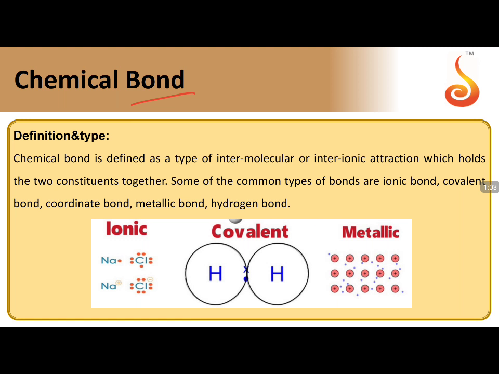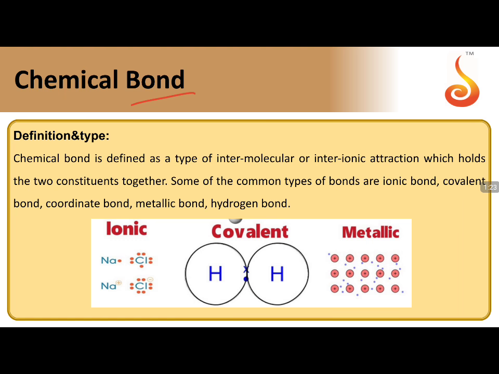So every atom tries to attain the stability of an inert gas, either by losing an electron, gaining an electron, or sharing an electron. In the course of this, atoms combine with the same type of atoms or different type of atoms to form